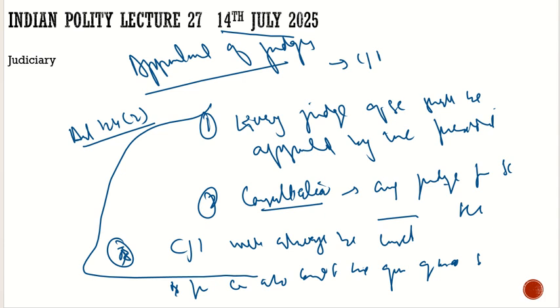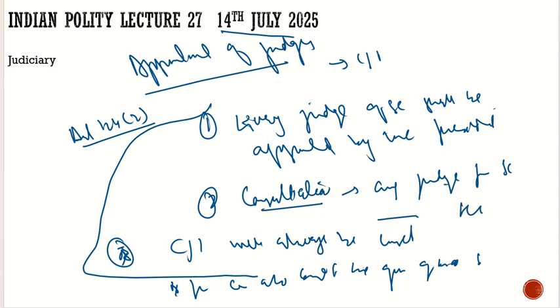During the emergency in 1975, he was the person who was to be appointed as the Chief Justice of India, but he was denied his opportunity and he was replaced. The opportunity was given to Justice Beg, who had less experience than Justice H.R. Khanna. Because of this, there were huge conflicts going on.